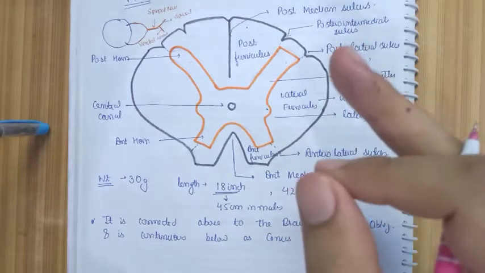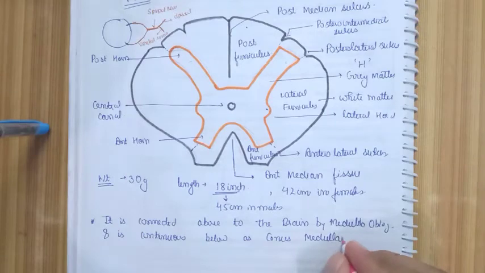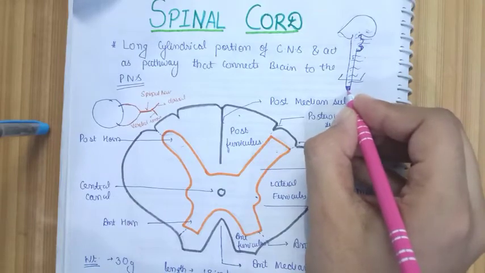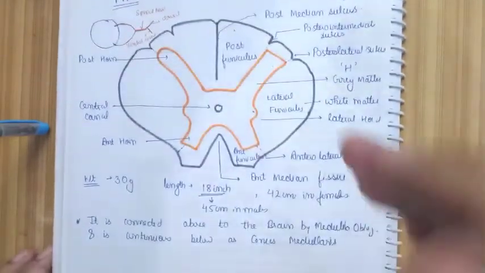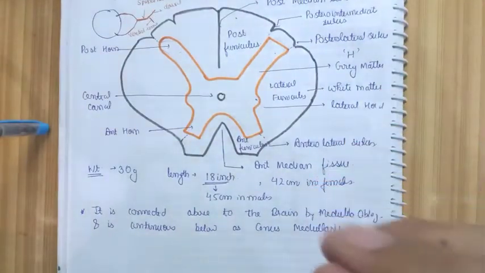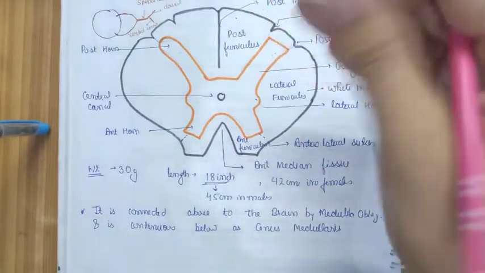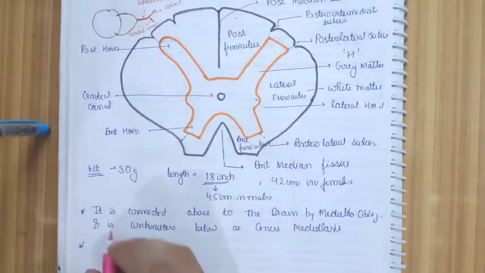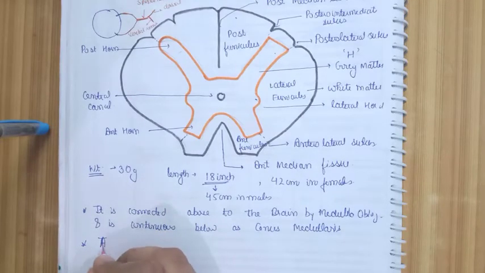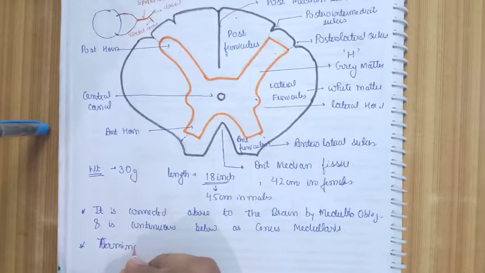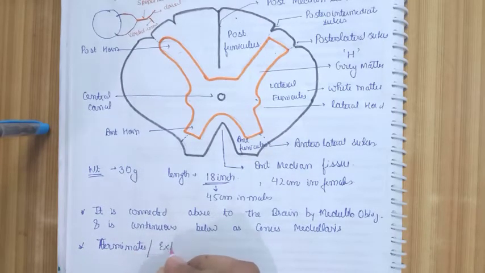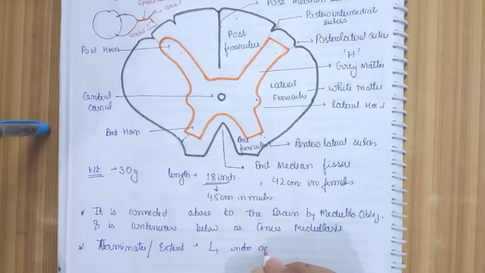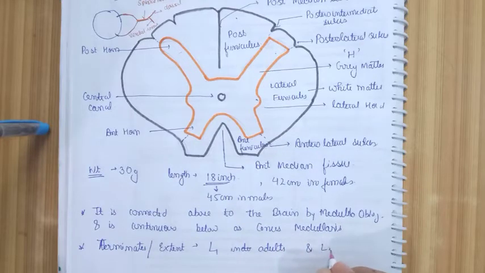Exact details of the conus medullaris we'll discuss in the next video. For now, remember there is a terminal conical portion of the spinal cord which is called the conus medullaris. So it terminates or continues below as the conus medullaris. One more point to note is the termination of the spinal cord. The spinal cord terminates around the L1 level in adults, and at L3 in children.